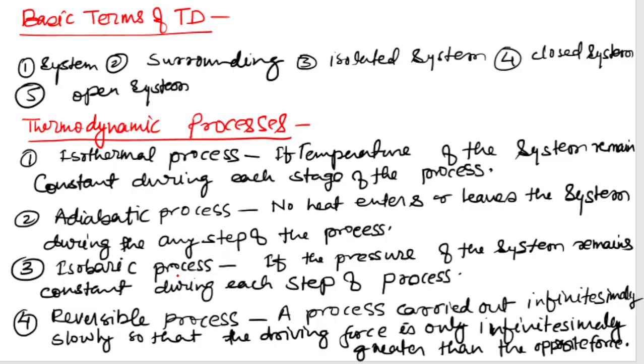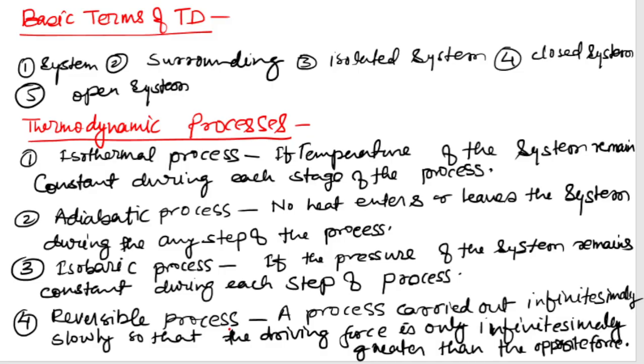So isobaric process. Third one is isobaric process. So here, if the pressure of the system is constant during each step of the process, that is called the isobaric process.